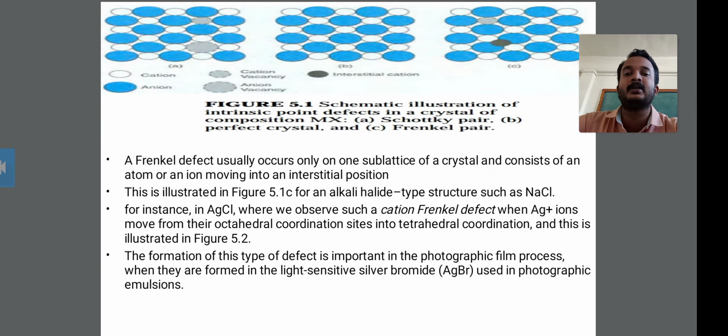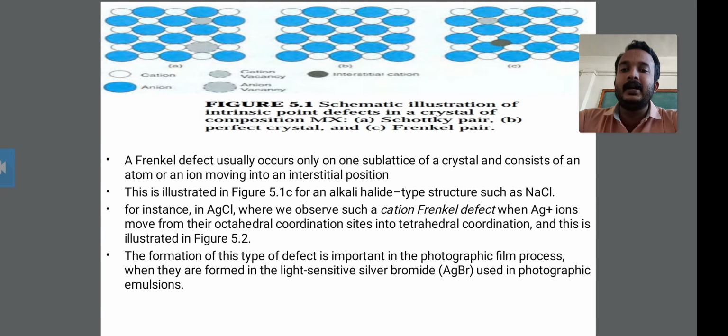It means in your crystal, the Frenkel defect occurs only on one sublattice, and the Schottky defect usually occurs in the lattice of the crystal.